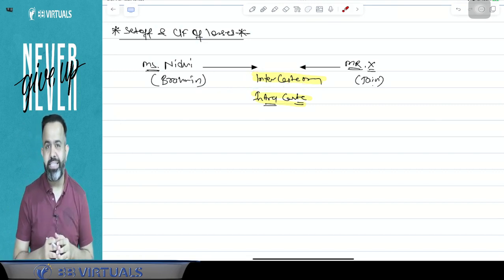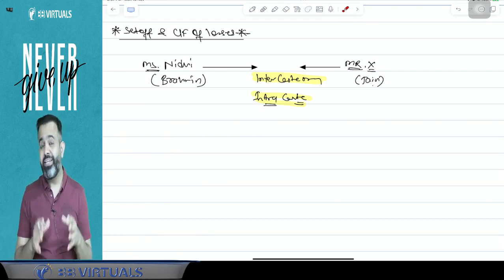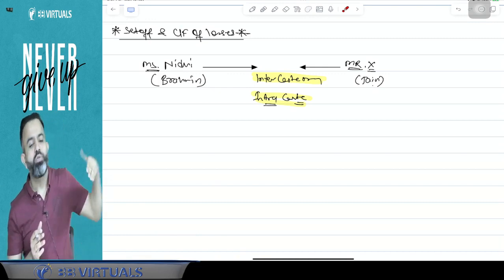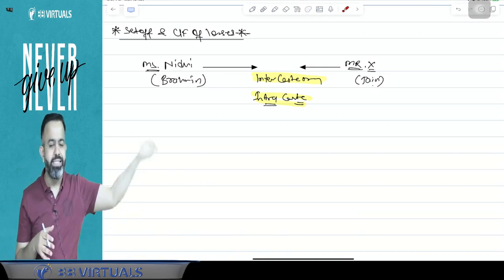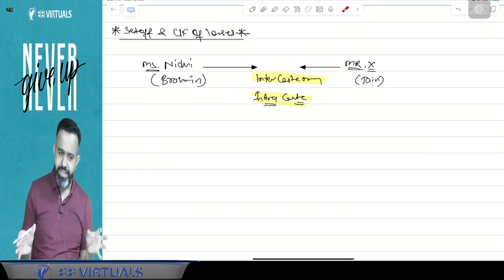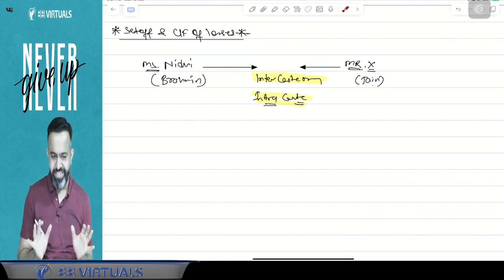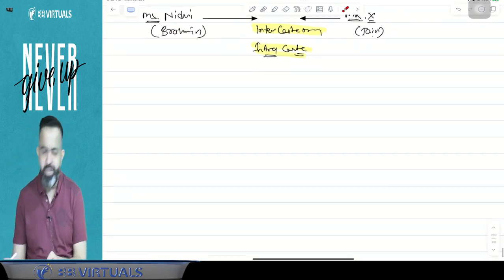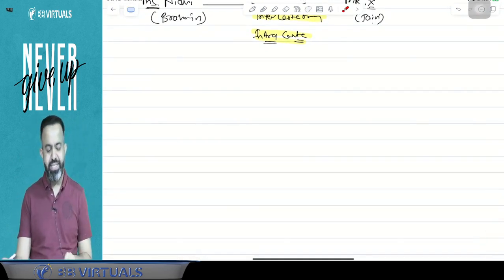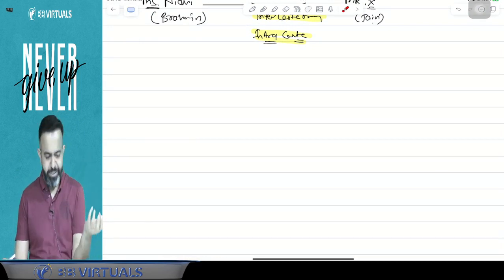You have heard in GST about interstate sale and intrastate sale. Intrastate sale means within the state, but interstate sale means outside the state, from one state to another state. So on the same line, guys, in the set up and carry forward of losses, we will discuss two types of adjustment. One is intra-head adjustment and one is inter-head adjustment.